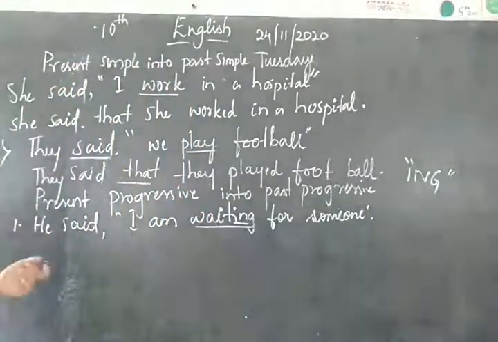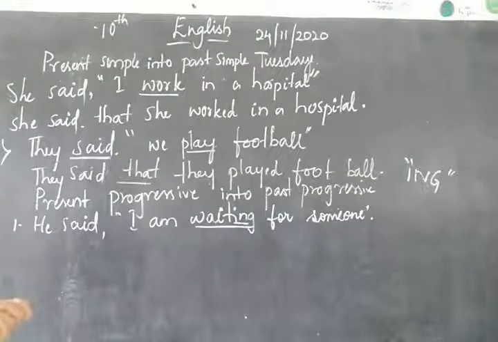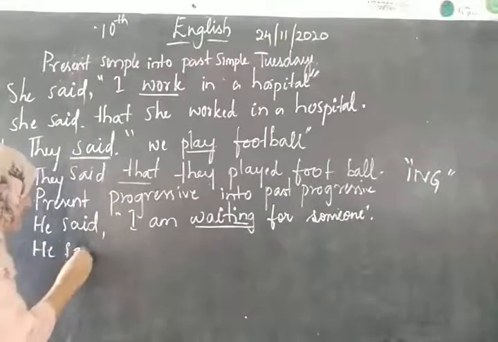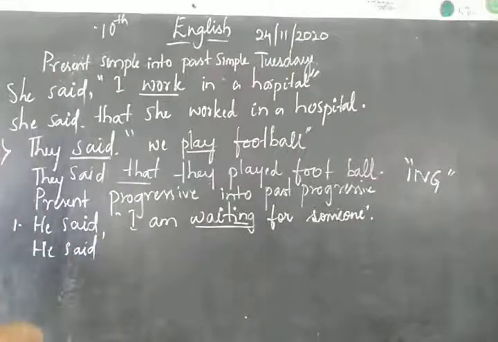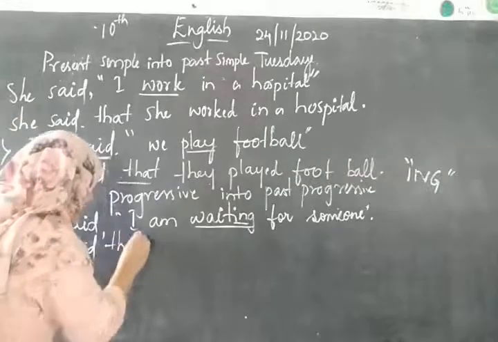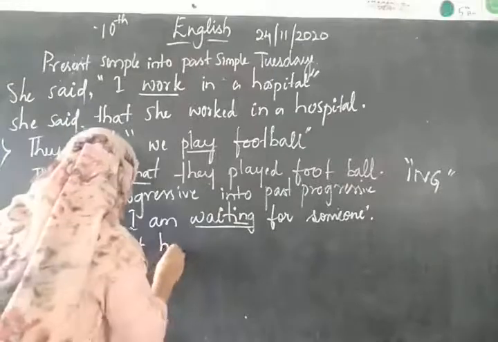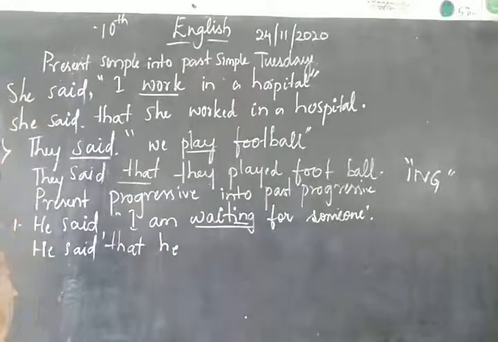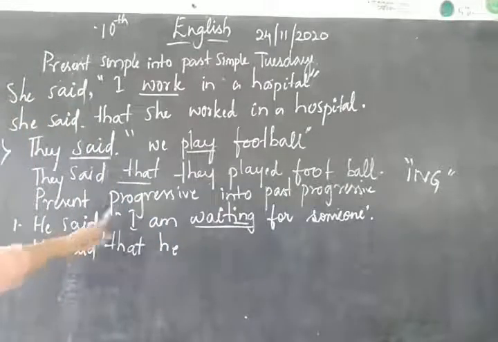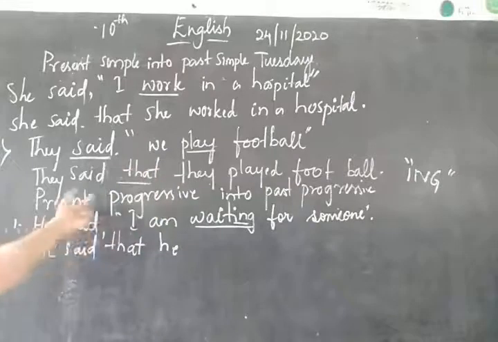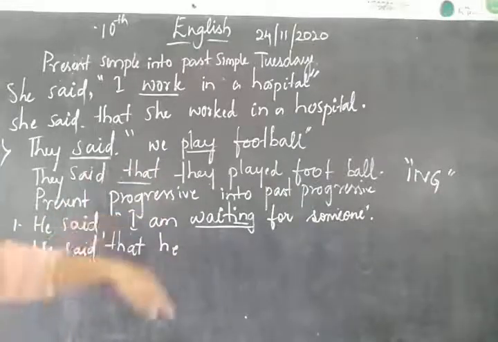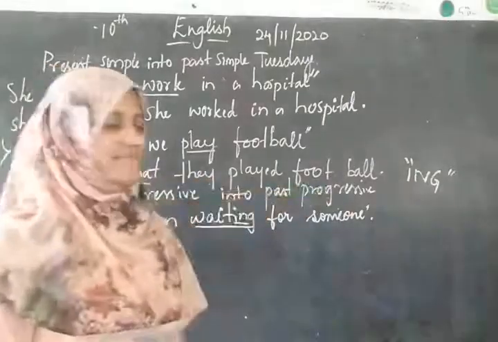So he said, "I am waiting for someone." You can change it to: he said that. As I told you, you have to add the word that. He said that. Remove the inverted commas. I changes to he. Now, because "I am waiting for someone" is in present progressive, it changes to past progressive.